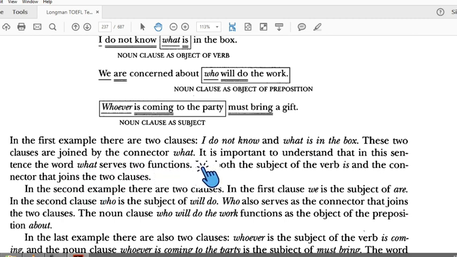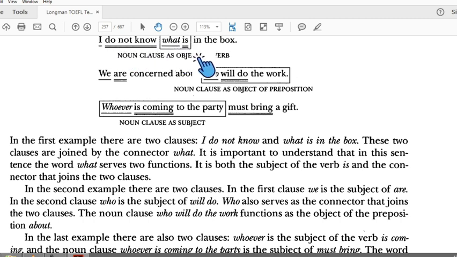It is important to understand that in this sentence the word what functions both as the subject of the verb is and as the connector that joins the two clauses.